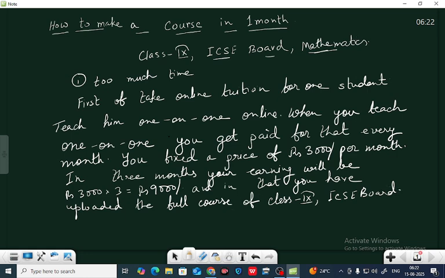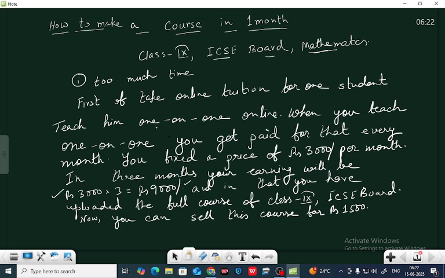Now the course is complete, and in completing the course you have earned rupees 9,000 also. Now you can sell this course for rupees 1500. In this method, whenever you are making a course, you are earning also, and in the same period you can sell the course also.